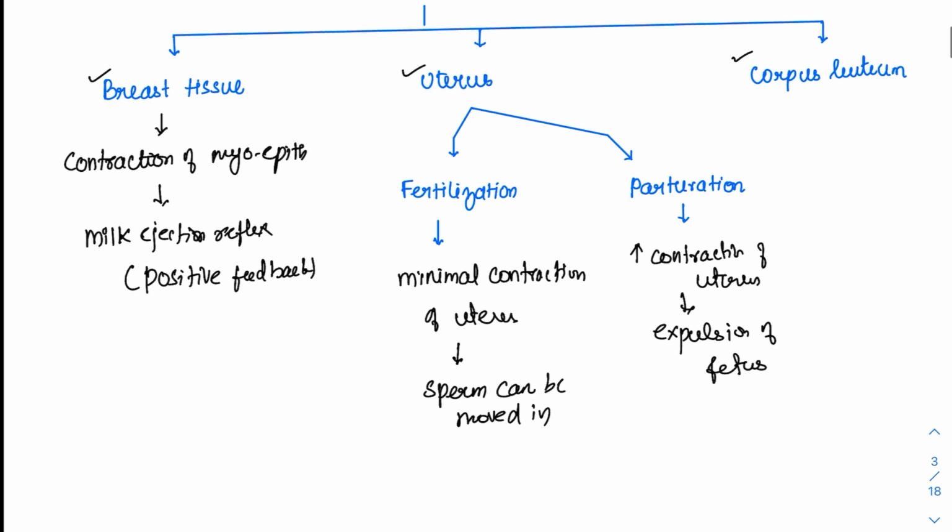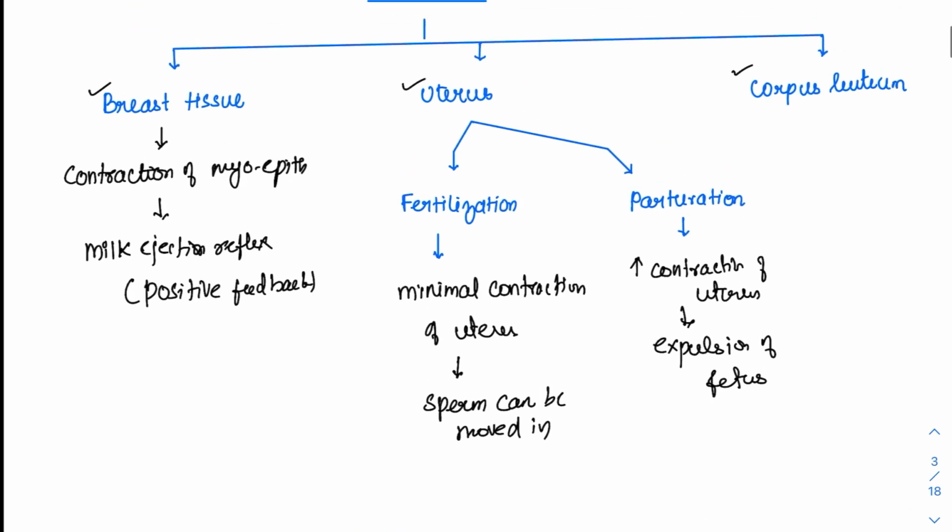And especially this hormone, oxytocin, is under the influence of two things. There is estrogen which is stimulating oxytocin, and there is progesterone which is inhibiting oxytocin. So that is the reason why progesterone is called the pregnancy maintaining hormone, because during pregnancy we don't want the uterus to contract. We want it to contract only during parturition. That's why progesterone levels are very high during pregnancy, and it inhibits oxytocin and keeps it under control for a longer time.